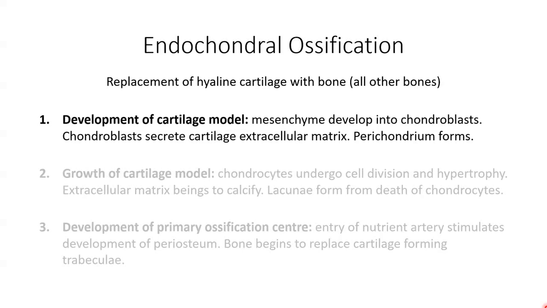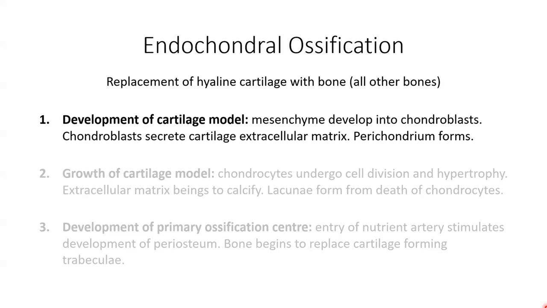So endochondral ossification begins with the development of a cartilage model. At the site where bone is going to form, specific chemical messages cause those mesenchymal cells to crowd together in the general shape of the future bone, and then develop into chondroblasts. The chondroblasts secrete cartilage extracellular matrix, producing a cartilage model of the bone made up of hyaline cartilage.